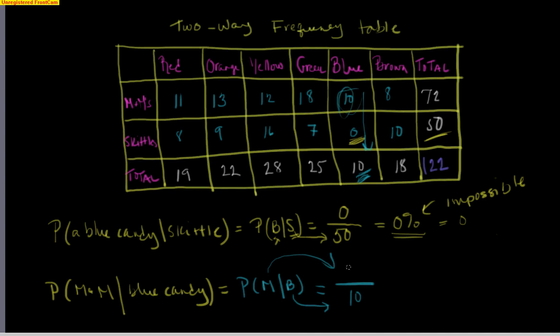Well, look at that. All 10 of them. If you've got a cup of blue candies, they're all M&Ms because there are no blue Skittles. So if you reach in and pull one out, what's the probability it is an M&M? Well, it has to happen. That is a probability of 1, or 100%. That means it must happen.